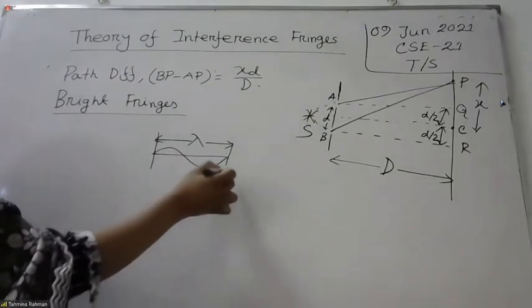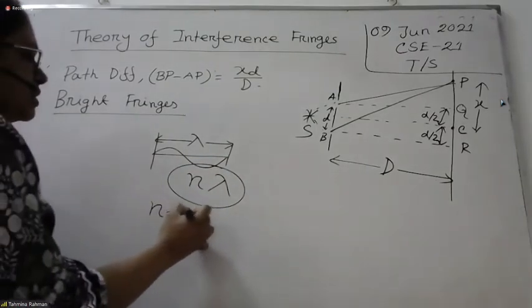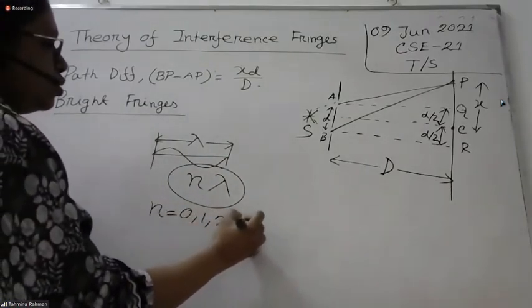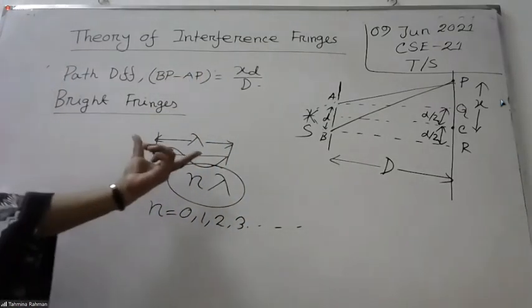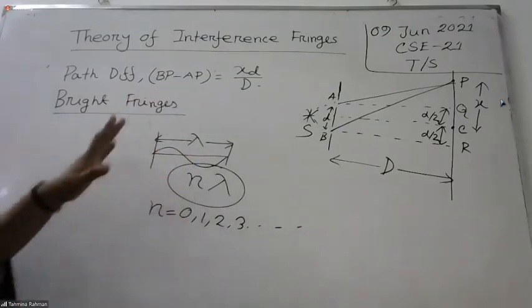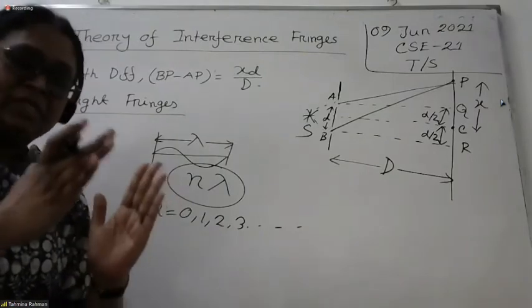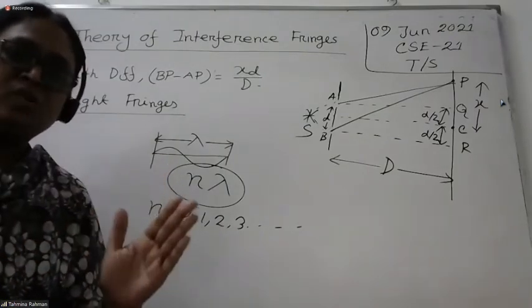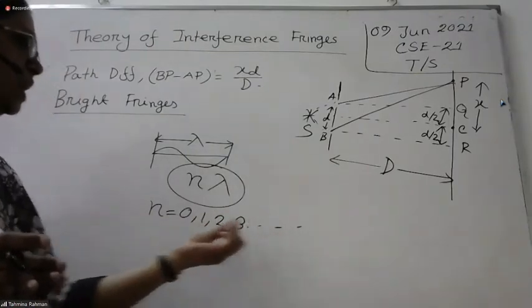N is the integer number. N is equal to 0, 1, 2, 3, like this. The criteria is that you need a complete wavelength multiplied by an integer number. If you take one wave, no problem, that is one complete wave. You can take 2 waves, no problem, 3 waves, 1, 2, 3, like this.